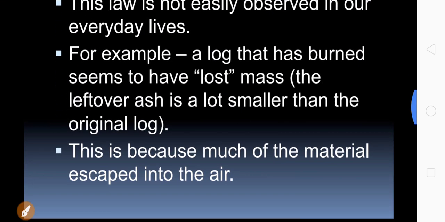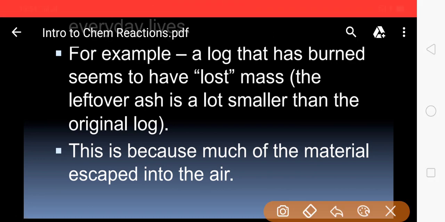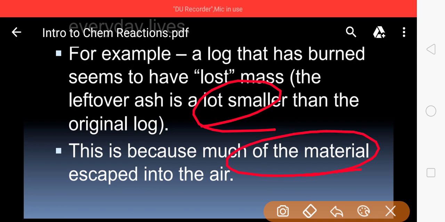But however, you will feel that some weight is lost when a wood is burnt. You will not be having the weight of ashes equal to weight of wood. Why? Because much of the material has escaped into air due to combustion.